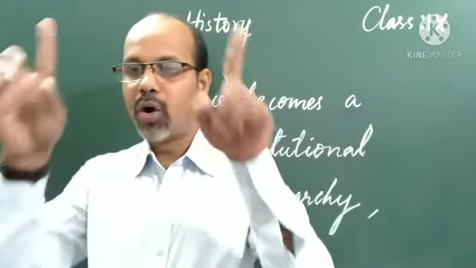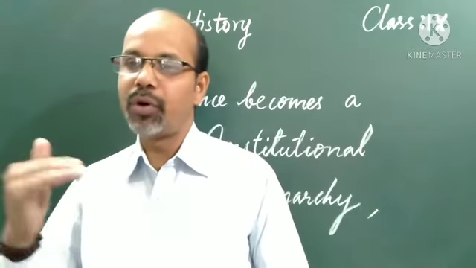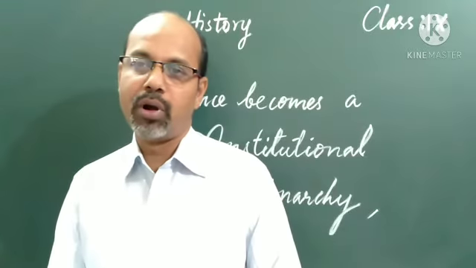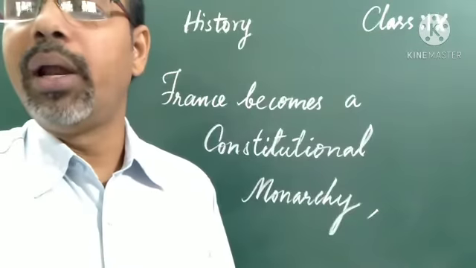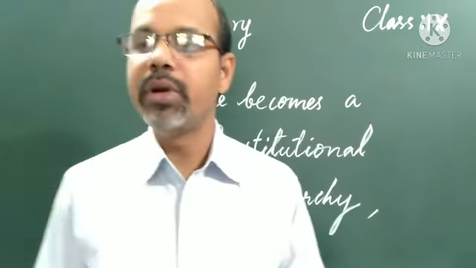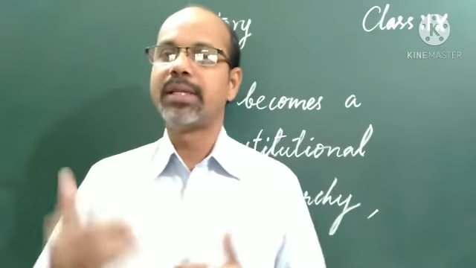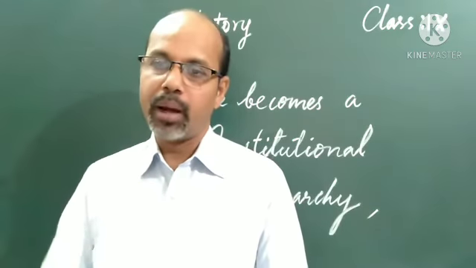Another symbol is the law tablet, which shows that the law is the same for all people, equal before law. That means all people in France are equal before the law. There is no kind of discrimination between the people. That's all for today. Tomorrow we will study how France abolished monarchy and became a republic.